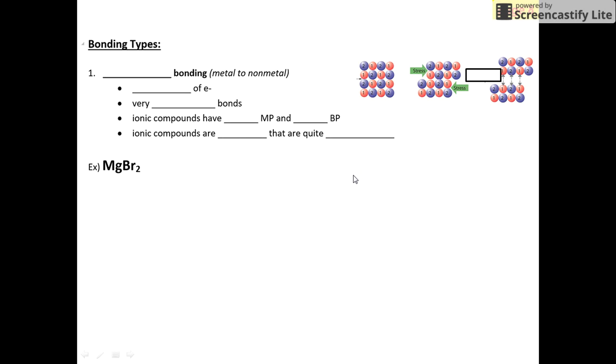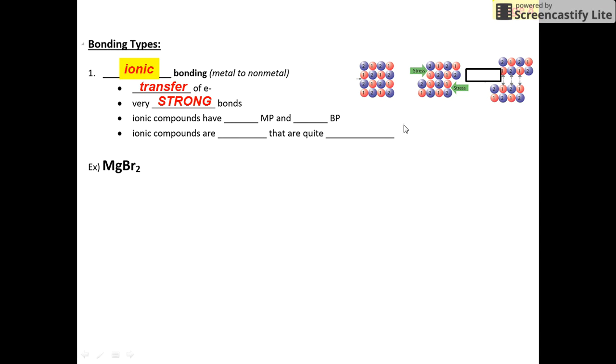Okay, on page 8, this is going to be mostly recap of the types of bonding. Two of them you've learned about, one of them is going to be brand new. If we've got a metal bonded to a nonmetal, we know that that is ionic bonding. In ionic bonding, we've got a transfer of electrons because one thing becomes a positive ion, one thing becomes a negative ion. One thing gained electrons, one thing lost electrons. And when you get that positive and negative ion and they stick together, it's very strong. So ionic bonds are very, very strong bonds.